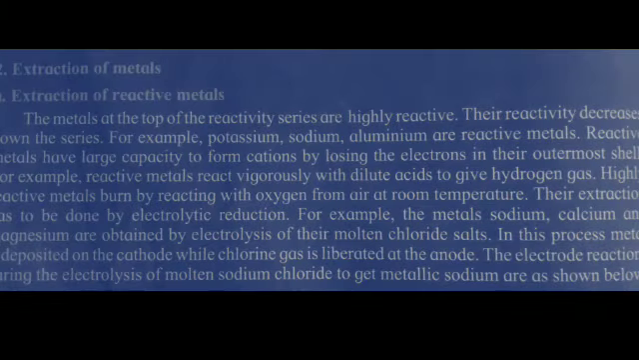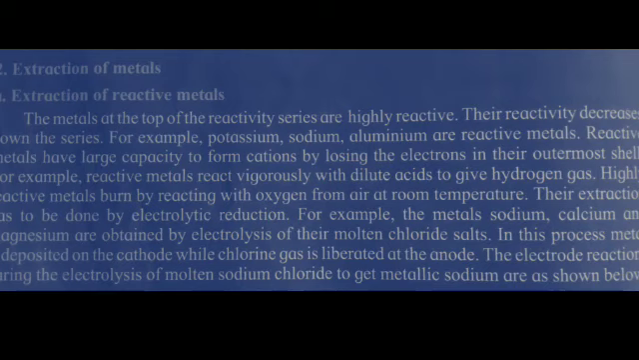The metals at the top of the reactivity series are highly reactive. Their reactivity decreases down the series. For example, potassium, sodium, aluminium are reactive metals. Reactive metals have large capacity to form cation by losing the electrons in their outermost shell. For example, reactive metal reacts vigorously with dilute acid to give hydrogen gas.